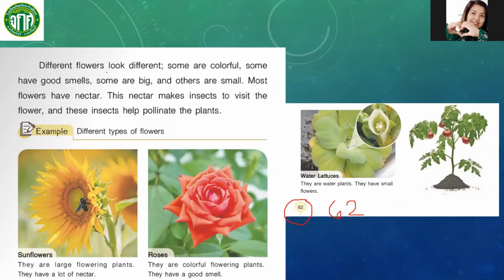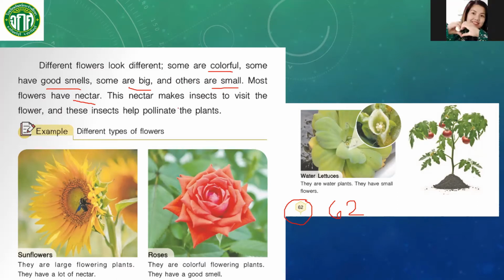Different flowers look different. Some are colorful, some have good smells, some are big, and others are small. Most flowers have nectar.